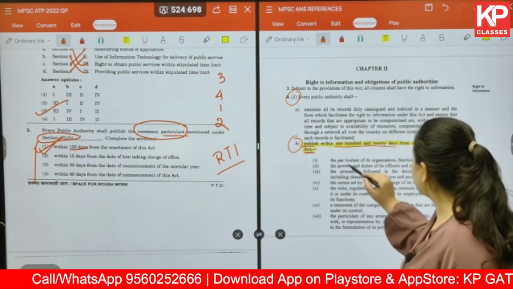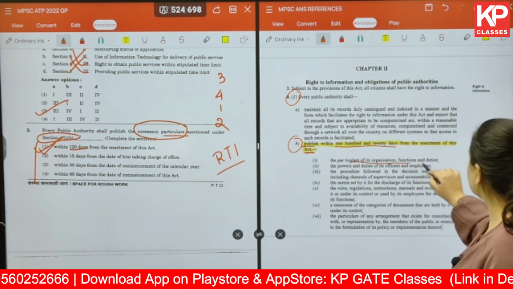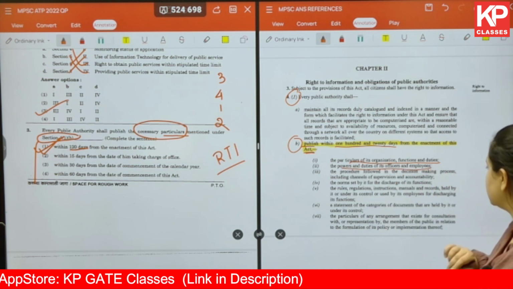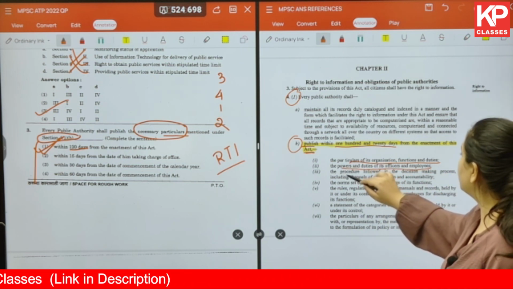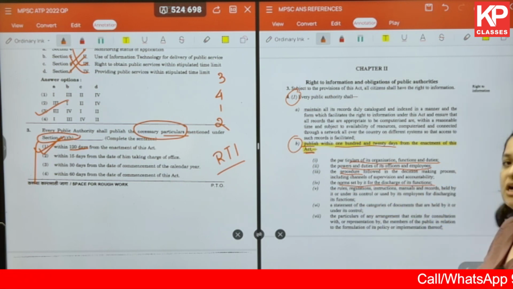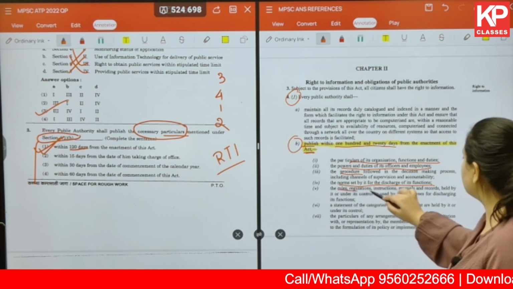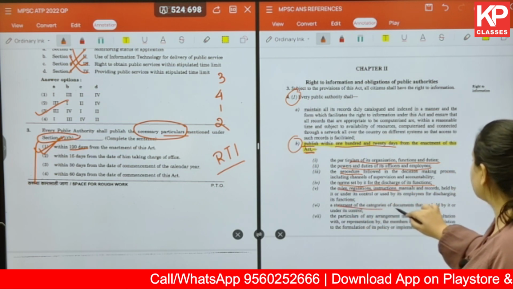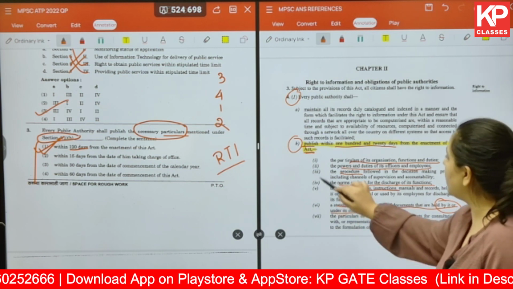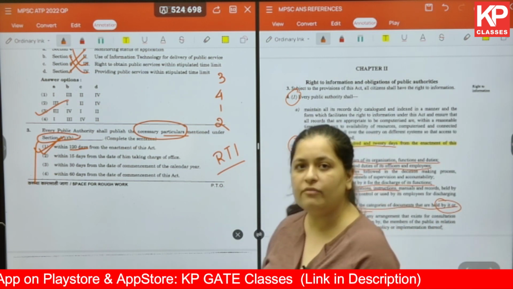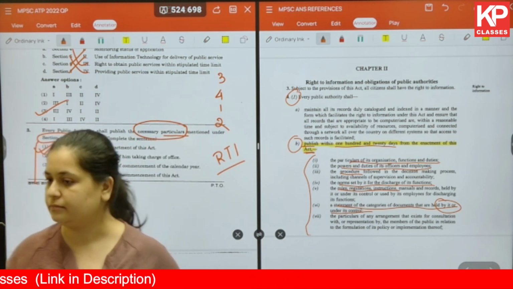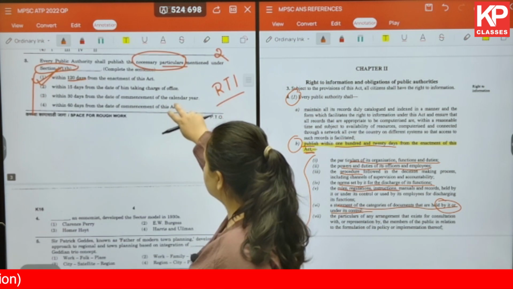For example, here we have particulars of its organization, functions and duties. We are talking about the powers and duties of officers and employees. We are talking about the procedure followed, norms set by it for discharge of its functions, rules, regulations, instructions, and statement of the categories of documents that are held by it or under its control, and so on. So you should always make it a point that you cover the entire question properly. Okay, moving on to the next question.